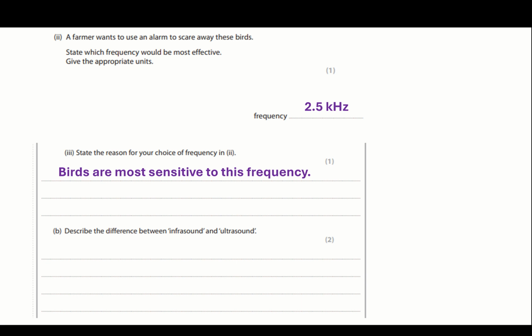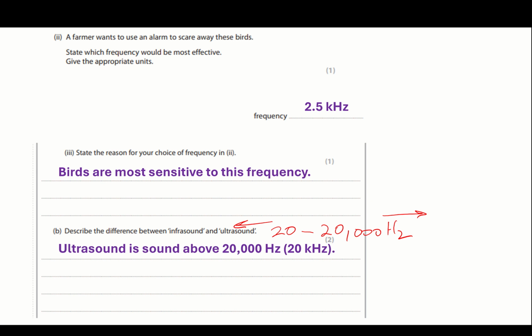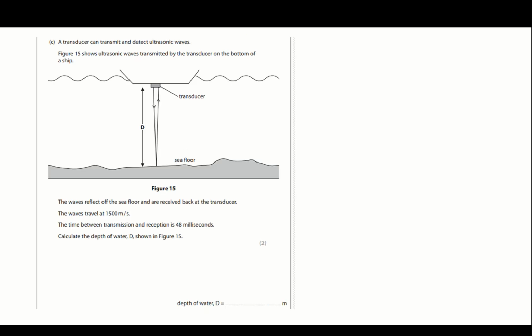Describe the difference between infrasound and ultrasound. I've taught you those values. 20 to 20,000 is the range for human hearing. And we know infrasound is this way in terms of elephants communicating with their feet on the ground. And ultrasound is above it, bats, and you know that dogs and things like that can go above. So ultrasound is sound above 20,000 hertz or 20 kilohertz. Infrasound is below 20 hertz. So a nice easy answer to that.